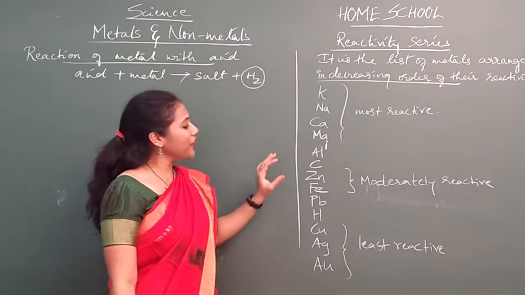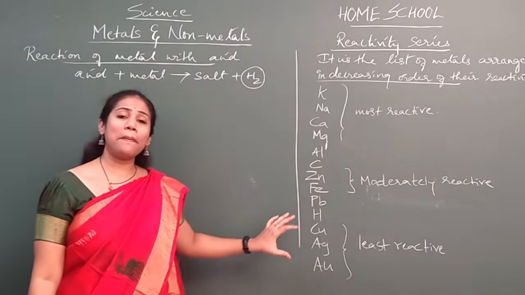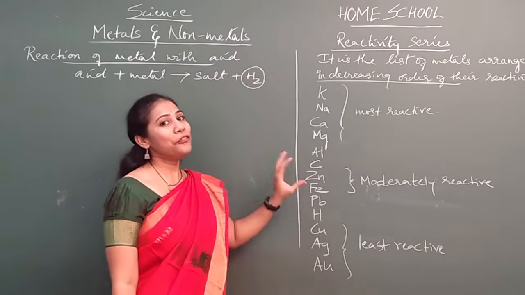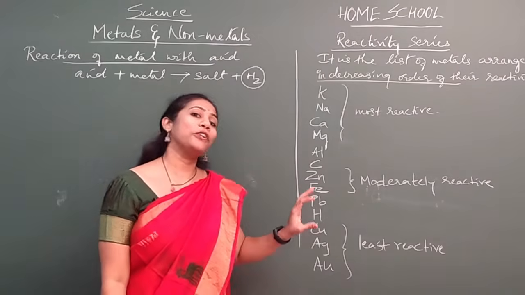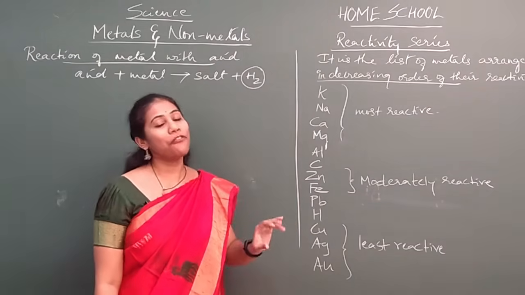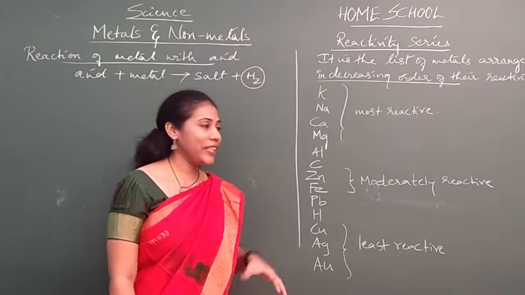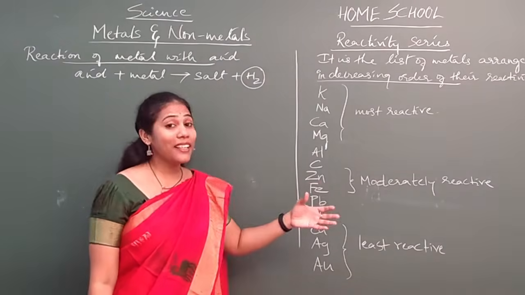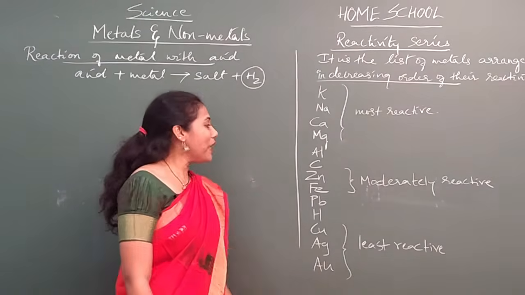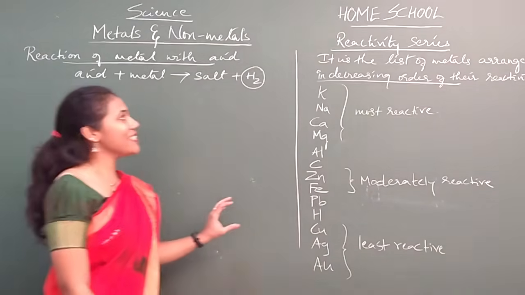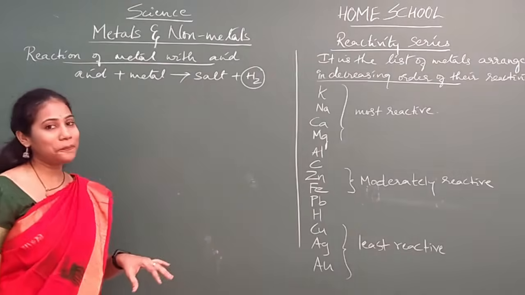Okay, so we have discussed many times about the reactivity series. If you want a detailed aspect about the reactivity series, you can go to the displacement reactions of chapter 1. There I explained a trick to remember the reactivity series. Okay, so how does our reactivity series help us to write the product?